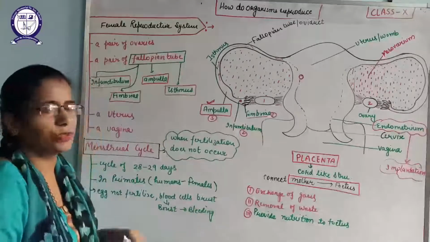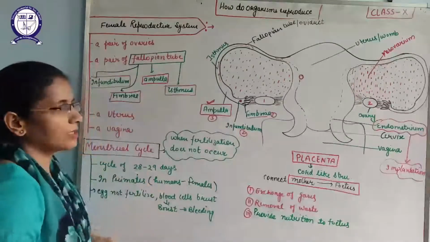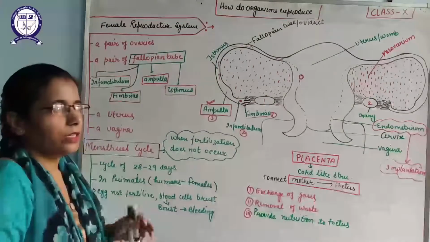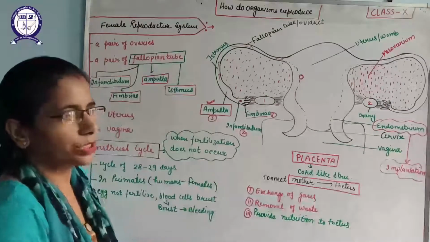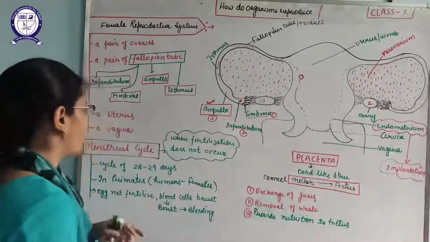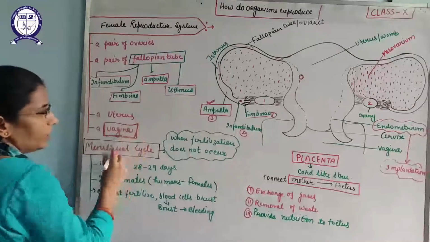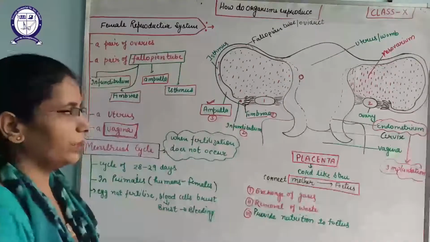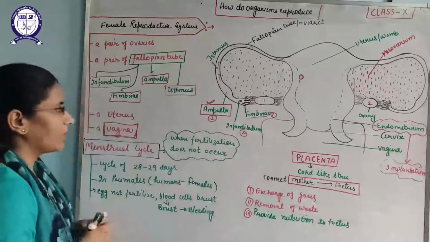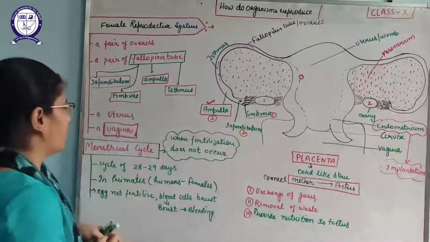Nulliparous uterus is the uterus which is not able to hold the fetus, and multiparous is the uterus which can hold the fetus. It is the capacity of the uterus, it can hold a fetus of 10 kg. After that, this is the vaginal part, from where the fetus will be taken out, or it is the part from where the penis will also release the sperm serum.